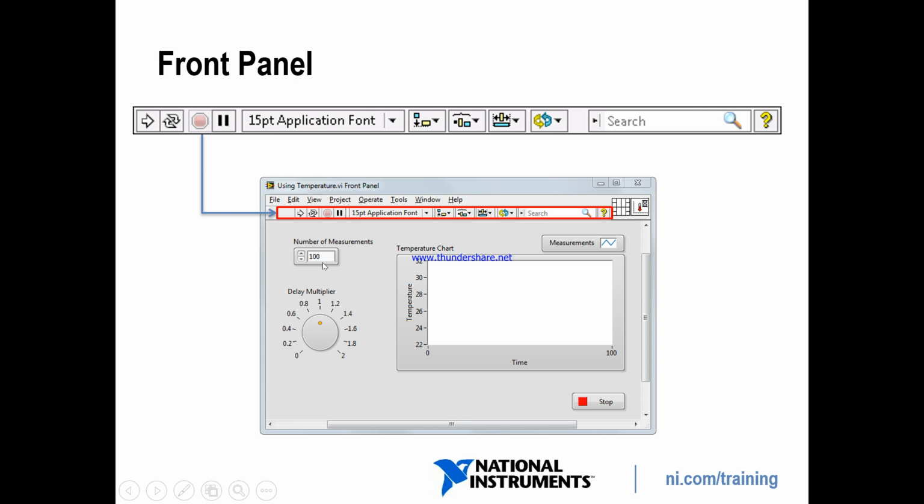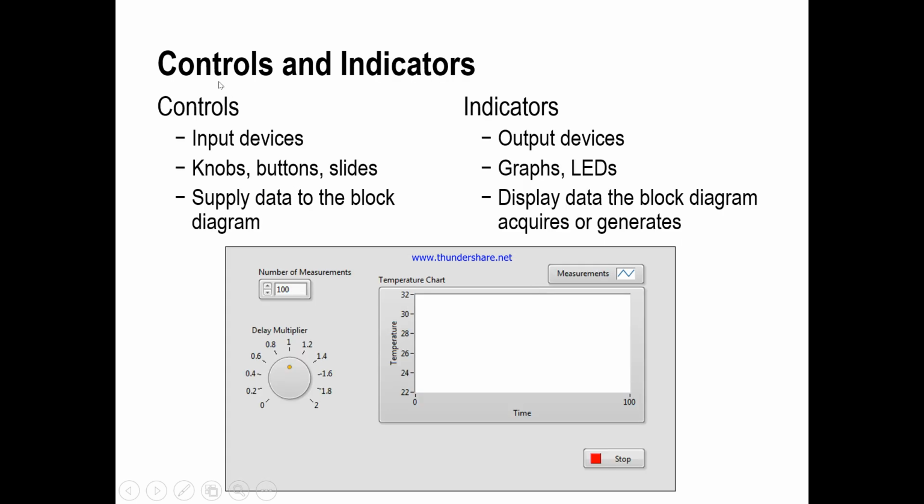So this is our front panel. We can create our front panel with controls as input and indicators as output. This one is a control, because we can control these things. This is a numeric control, a boolean control, and this is an indicator, numeric indicators. So the front panel has controls and indicators. Which ones are the input devices? Knob, button and slide.